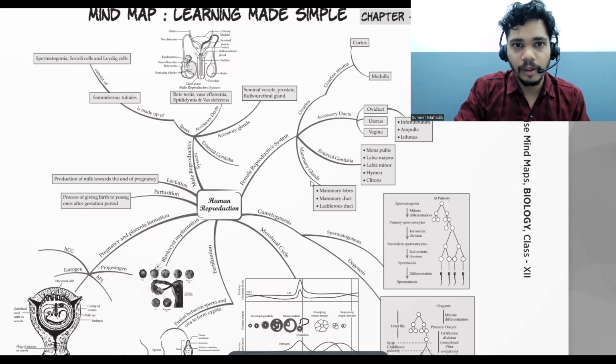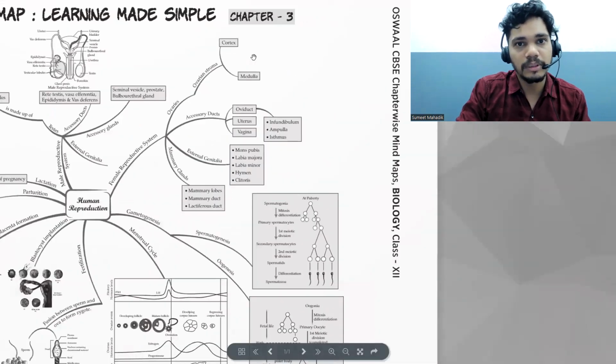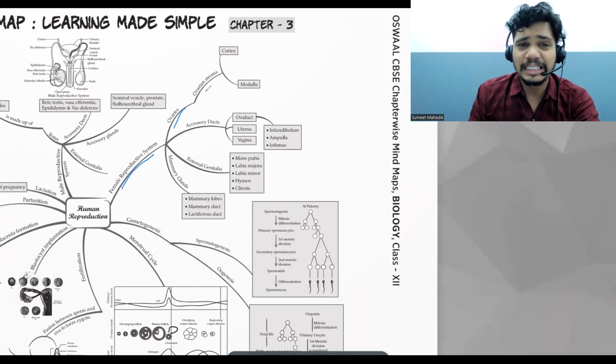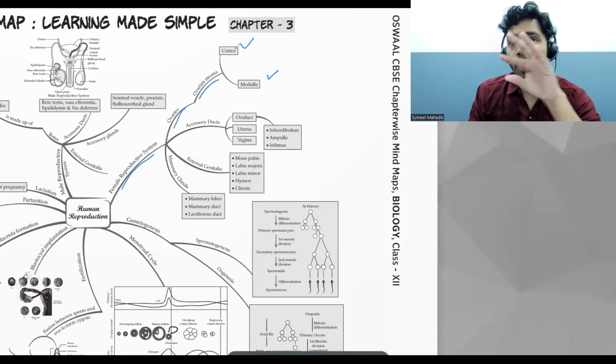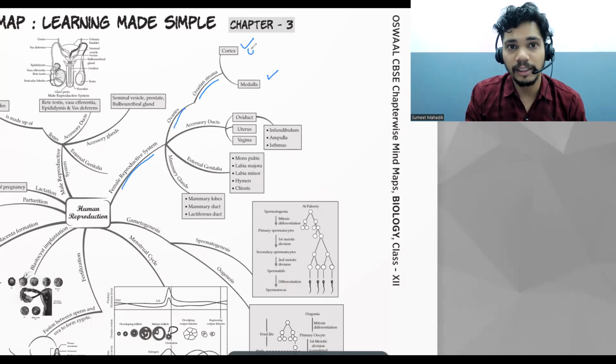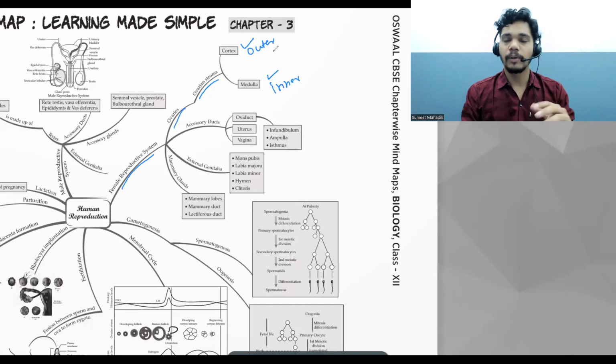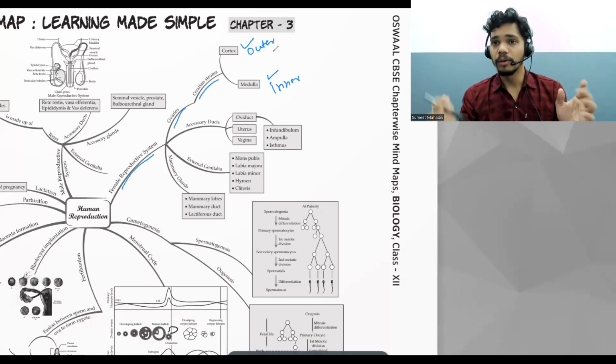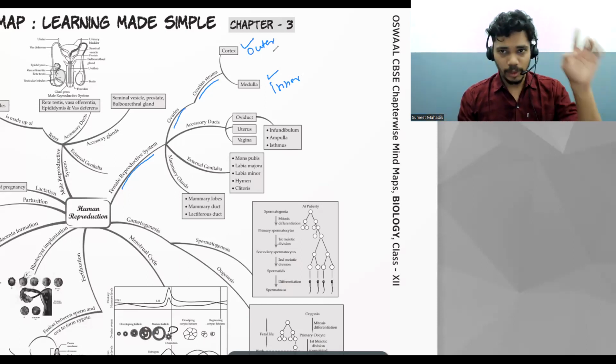Now, we're going to talk about the female reproductive system. In the female reproductive system, what is there? Ovaries are there. Inside the ovaries, there is the ovarian stroma, a cortex and the medulla. Cortex is the outer part, and medulla is the inner part. Inside the medulla, one ovum, one egg is given rise to, and it is going to come out within the 28 days. That is the menstrual cycle.